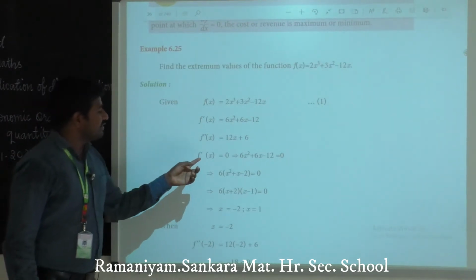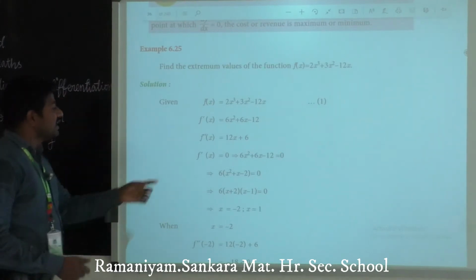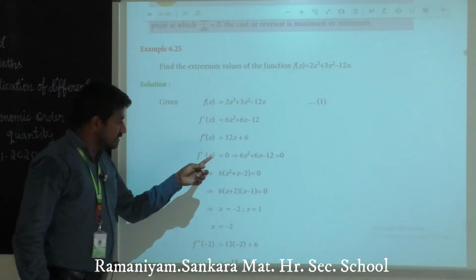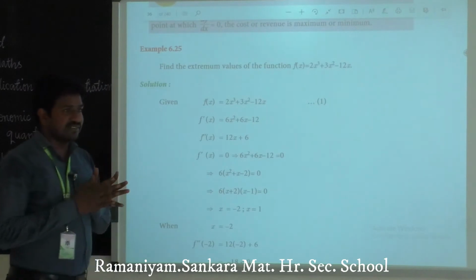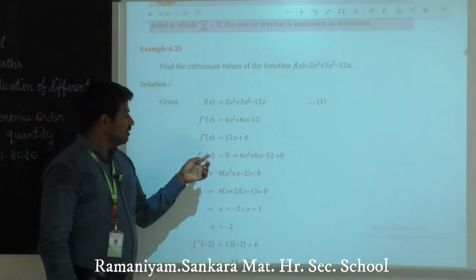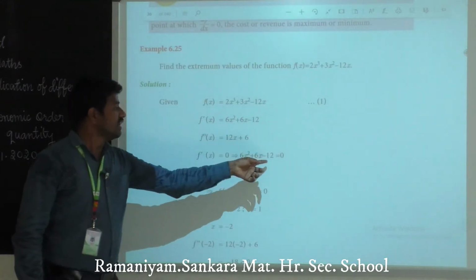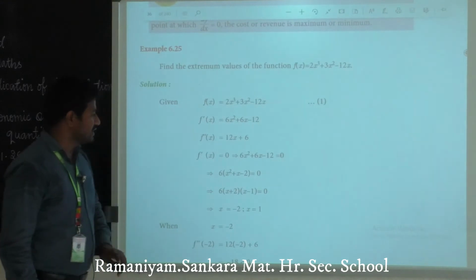Next, f dash of x equals 0. According to the condition, we have to find f dash of x equals 0. First, equate the first derivative to 0. So now we know that f dash of x equals 6x square plus 6x minus 12. Apply that value and equate it to 0.